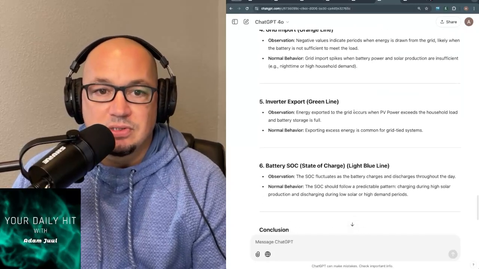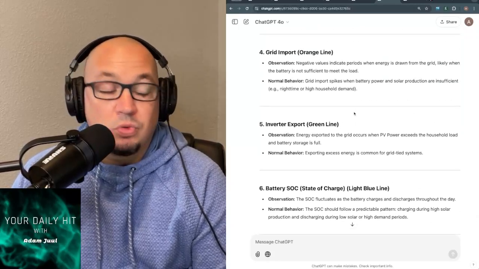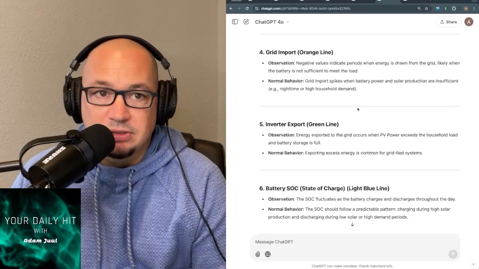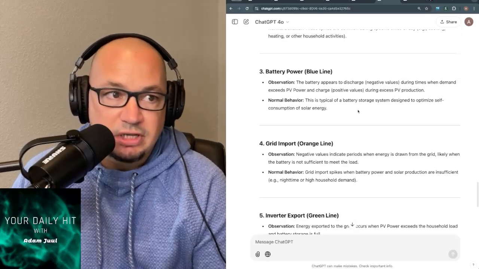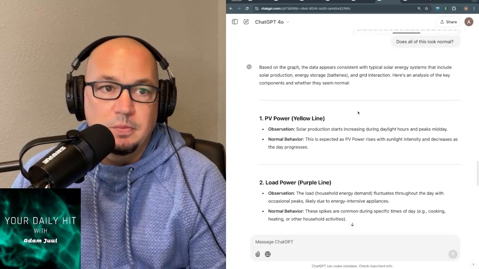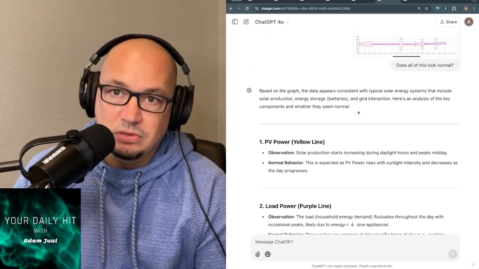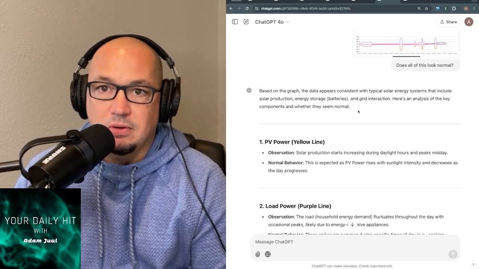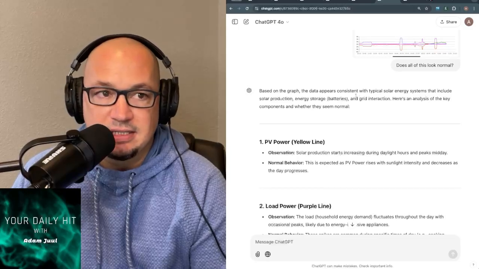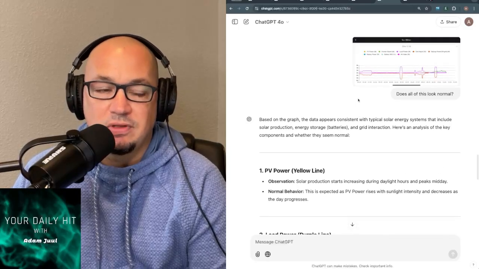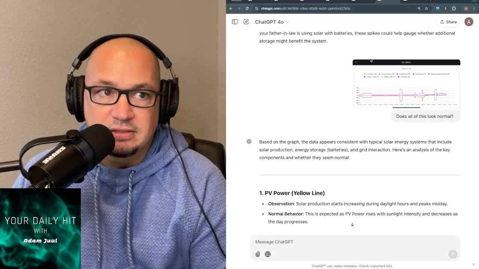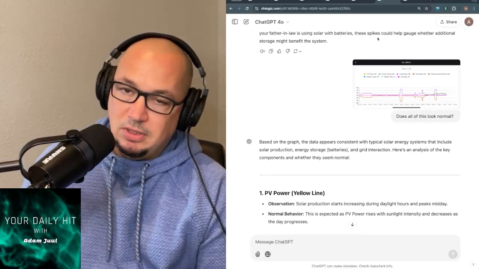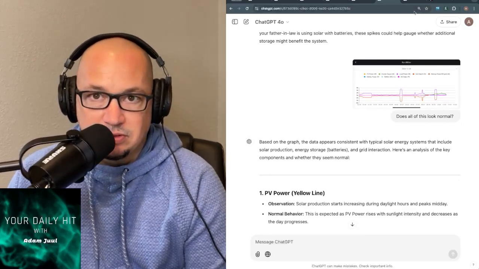This was incredibly helpful, and it was all just from taking a screenshot of a phone and asking, does all of this look normal? Chat has the ability to analyze it and give you feedback. Absolutely great practical use of ChatGPT outside of the coding that everyone always uses AI for now.